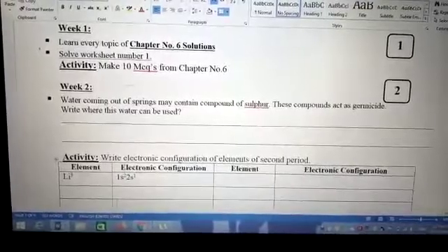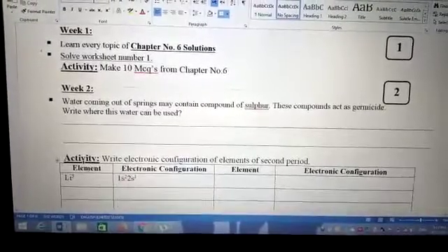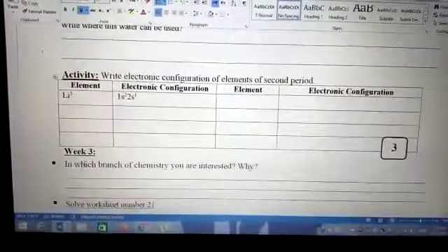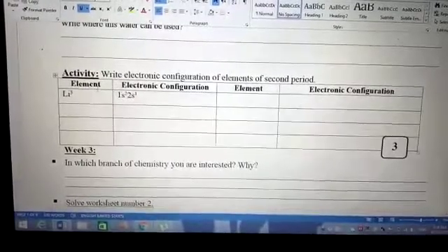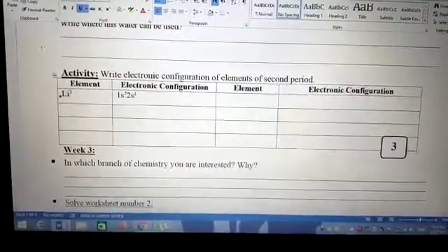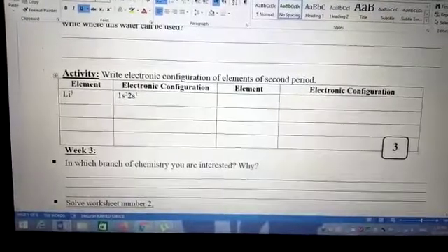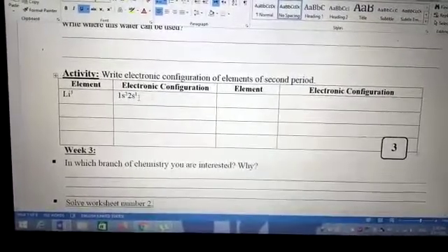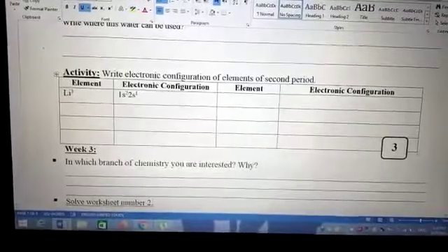For question number 2, for the activity of week 2, consult chapter number 2 of your book and write the electronic configuration of the elements of the second period. Write the electronic configuration of lithium. The first element of the second period is 1s2, 2s1. Likewise, write the rest in the table.